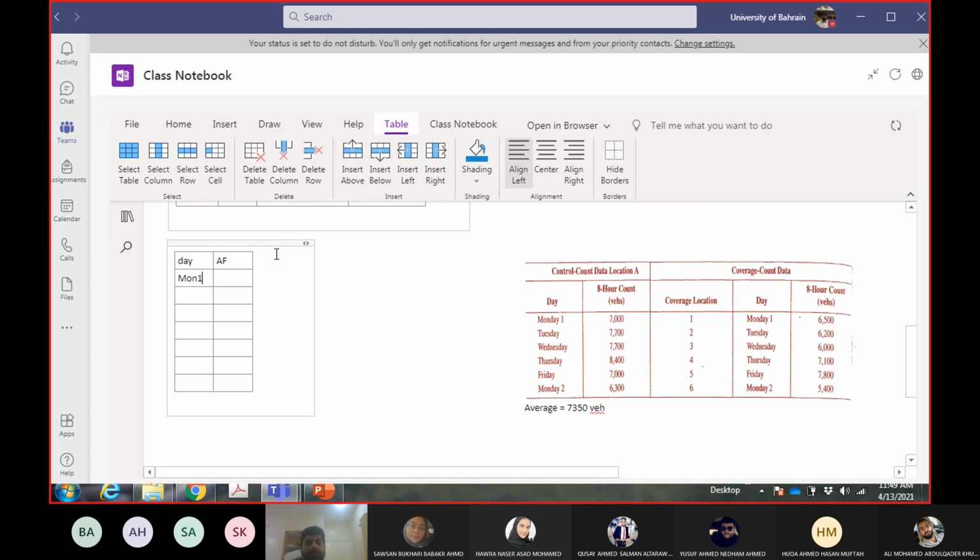So Monday, first Monday, average is 7,350 divided by the count of Monday, which is 7,000. How much? 1.05. Okay. Average will remain the same. Count is 7,700. 0.955, so 0.96. Okay.